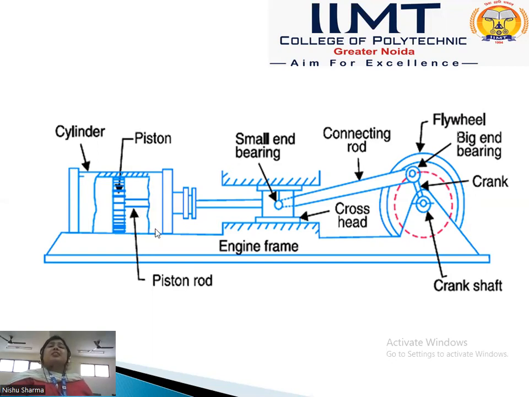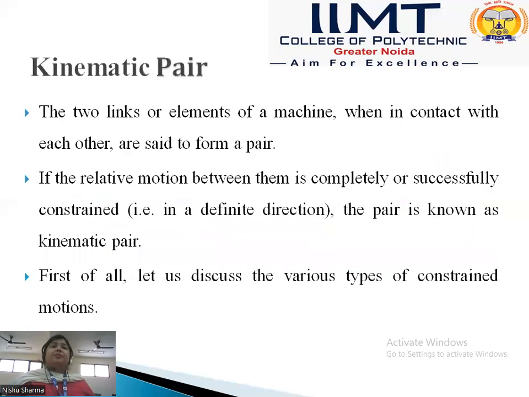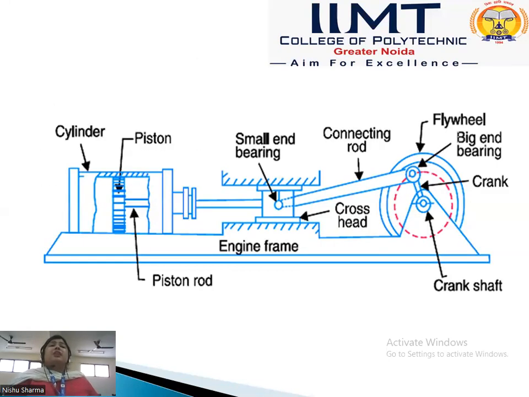The necessary condition for a link is that it has relative motion, and the second is that it should be a resistant body. When the first condition, relative motion between parts, occurs, then it is called a link, otherwise it is not. And the second condition, it should be a resistant body. What is a resistant body? Resistant bodies are those bodies in which forces are transferred with negligible deformation.